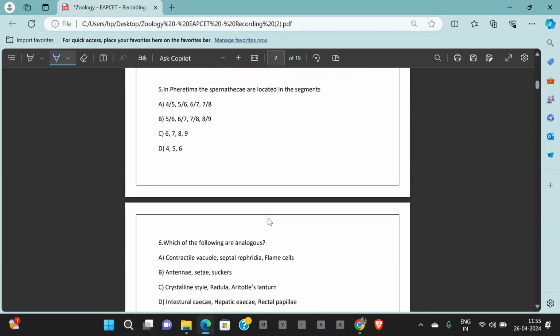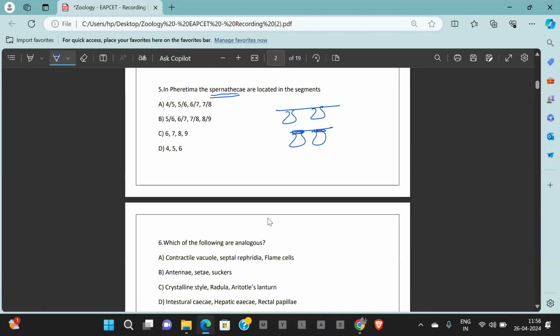In Pheretima, the spermathecae are located in the segments. Here, there is a catch that we need to remember: we need to differentiate between spermathecal apertures and spermathecae. Spermathecal apertures are lying at the septa of 5/6, 6/7, 7/8, and 8/9. That means if this is the septum, these are the sacs.